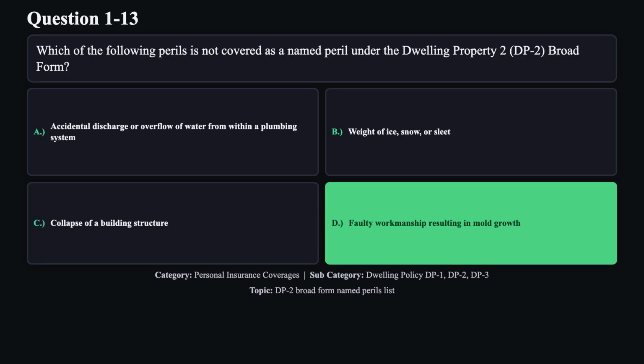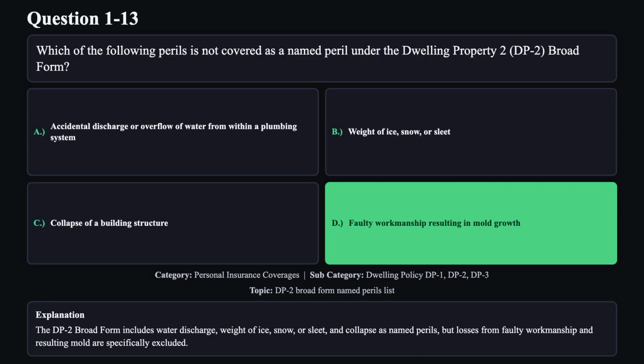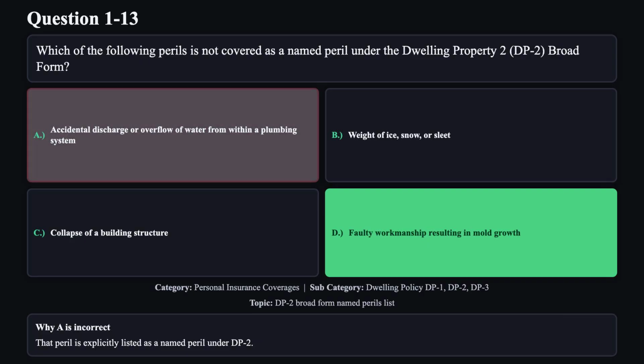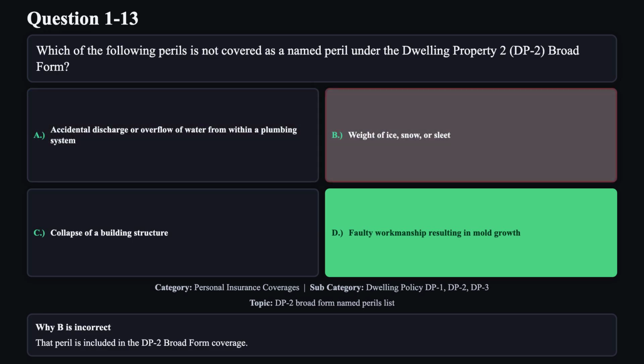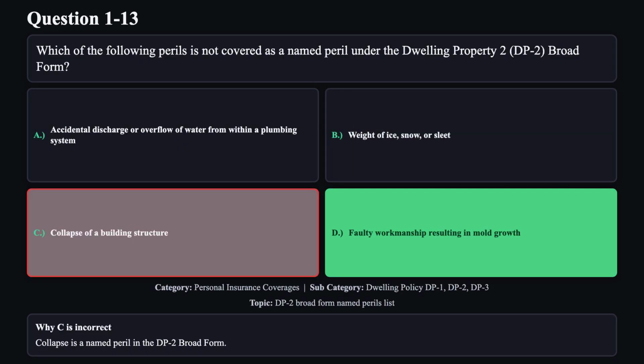The correct answer is D. The DP2 broad form includes water discharge, weight of ice, snow, or sleet, and collapse as named perils, but losses from faulty workmanship and resulting mold are specifically excluded. Reason A is not correct. That peril is explicitly listed as a named peril under DP2. Reason B is not correct. That peril is included in the DP2 broad form coverage. Reason C is not correct. Collapse is a named peril in the DP2 broad form.